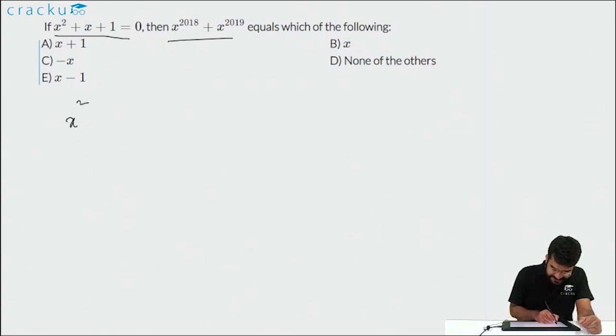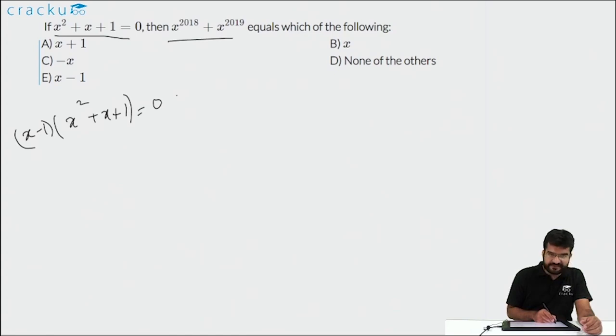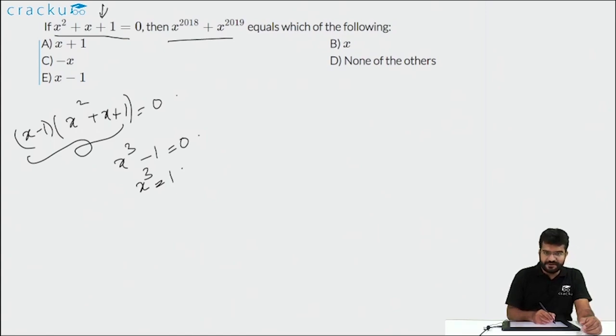So if you're looking at x square plus x plus 1 is equal to 0, we can solve it using multiple ways, but the way that we will use is we'll multiply both sides by x minus 1. So we are saying x minus 1 into x square plus x plus 1 is also equal to 0. The reason we are multiplying it with x minus 1 is because this expansion is x cube minus 1. So x cube minus 1 is equal to 0, or x cube is equal to 1. So whenever x square plus x plus 1 is equal to 0, x cube is equal to 1.